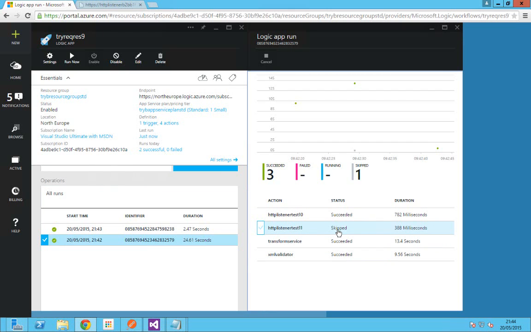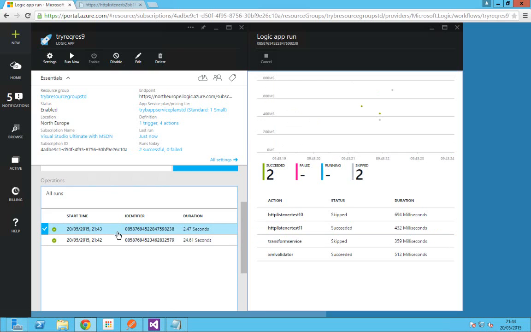What if the received XML file is invalid? Click on the latest one, the last run, where we have posted an invalid message. As you can see, we try to see whether it is a valid message. That action succeeded, but the output of that action is false. Hence, we were not able to map the request to the response.